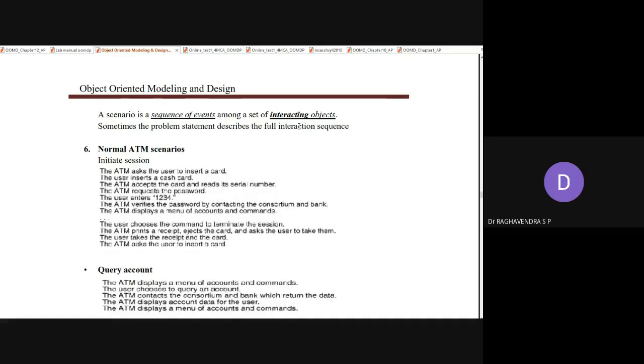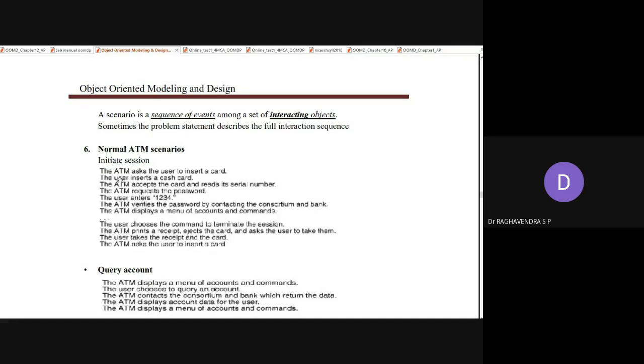There may be more than one or two objects. These objects exchange information, and this exchange of information is nothing but messages, and these messages have some priority or numbering that we can easily identify in a sequence diagram. But in case of scenarios, it is just a set of interacting objects, and sometimes the problem statement describes the full interaction sequence.